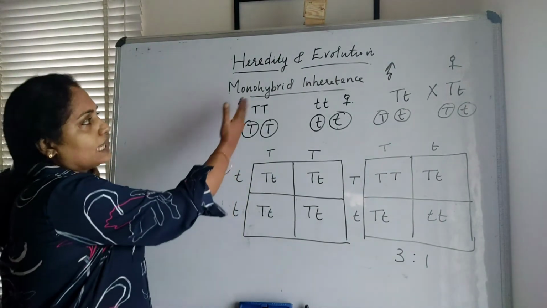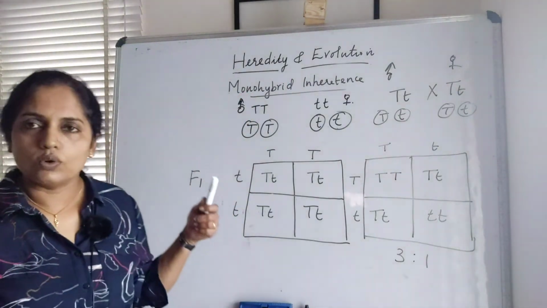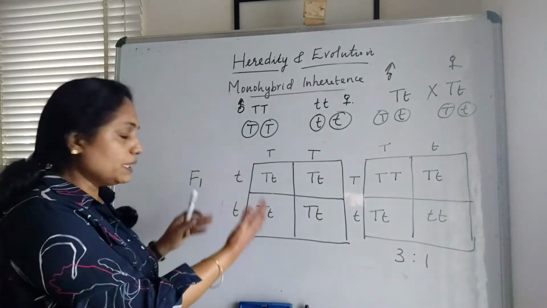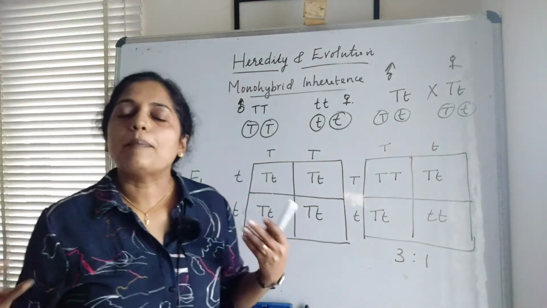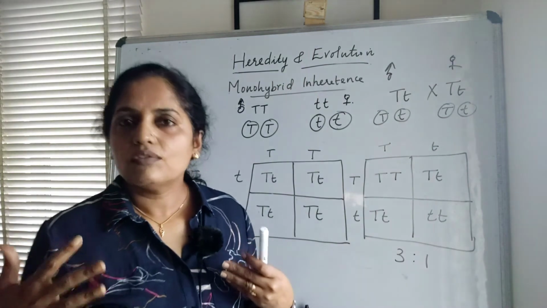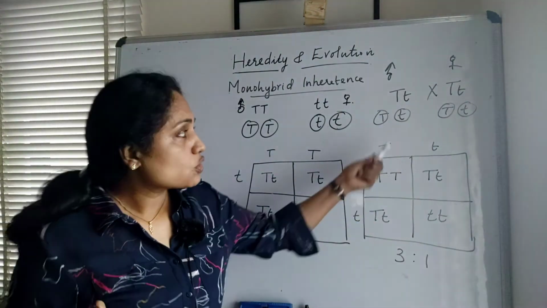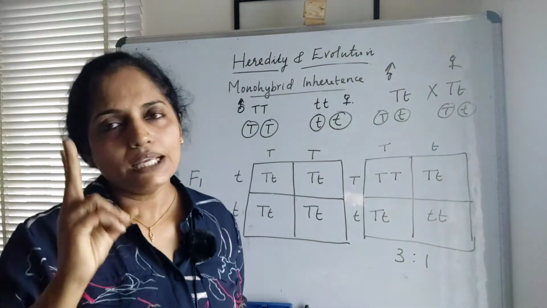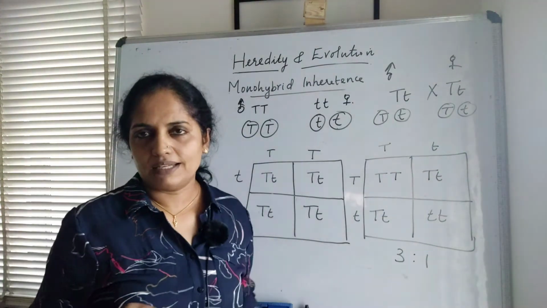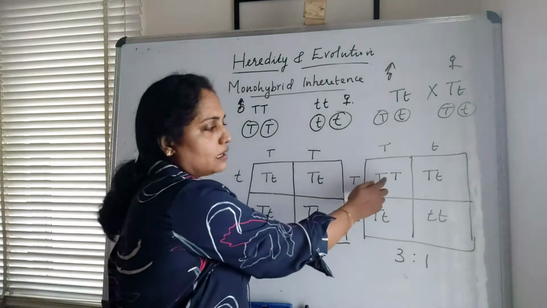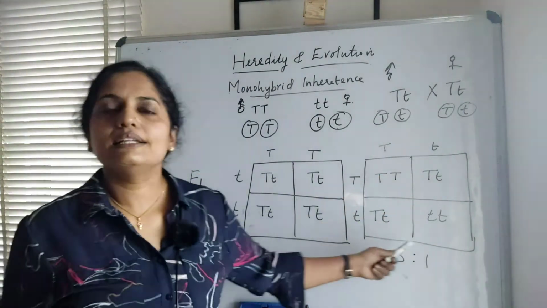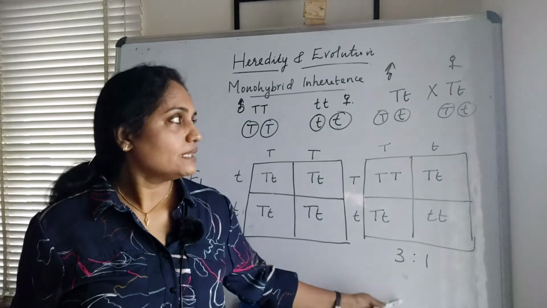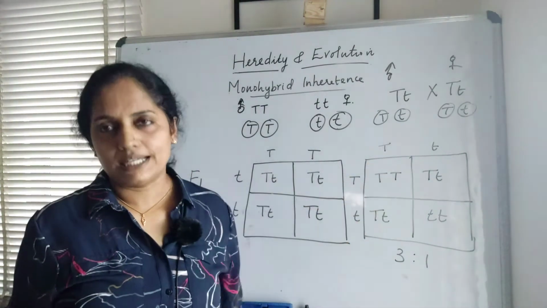So we can see that in monohybrid cross, Mendel got in the F1 generation all the hybrid plants, and appearance wise they are tall, but in the case of F2 generation, Mendel got phenotypically 2 types, tall and dwarf plant, but genotypically there are 3 types of plants in the case of Mendel's experiment in the case of F2 generation.